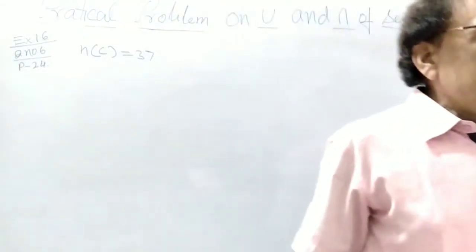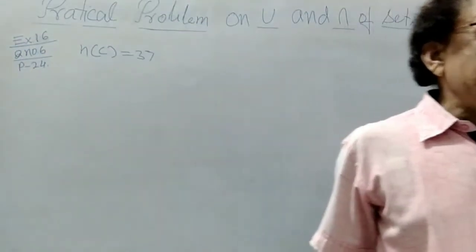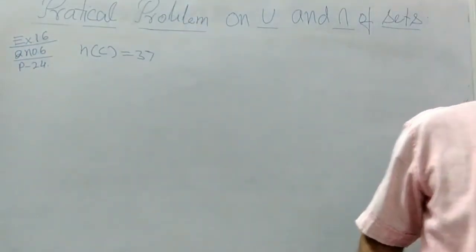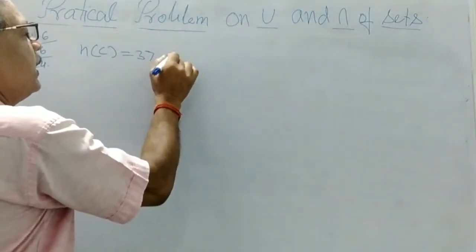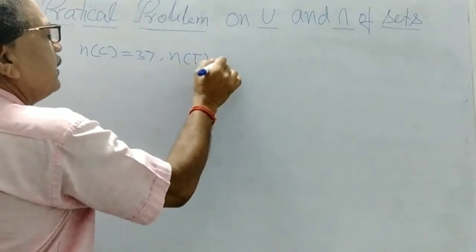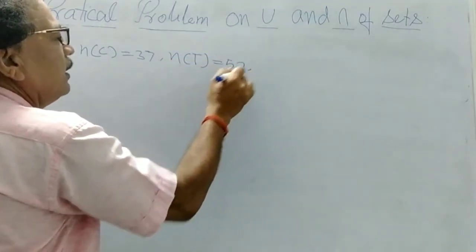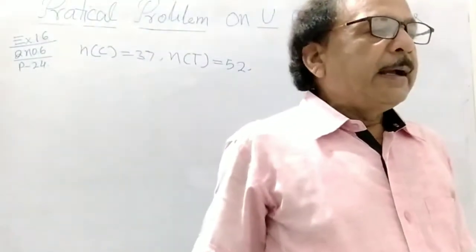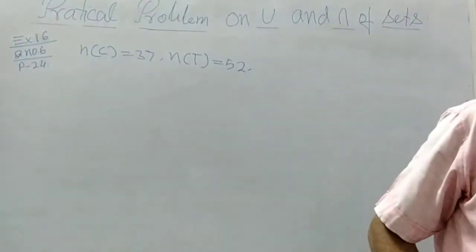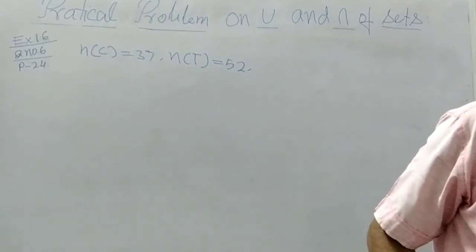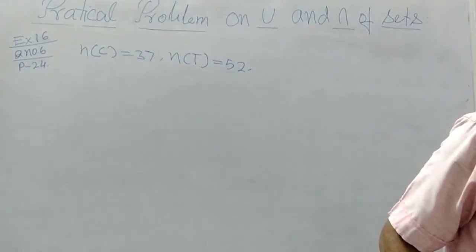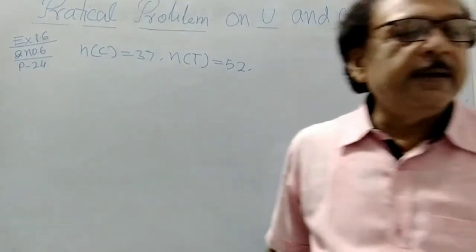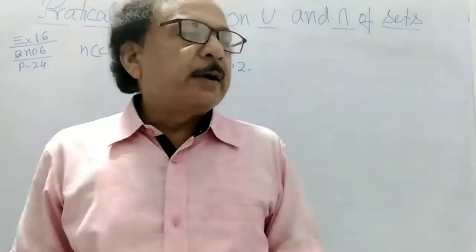And 52 like tea. N(T) is given as 52. And each person likes at least one of the two drinks. How many people like both coffee and tea?